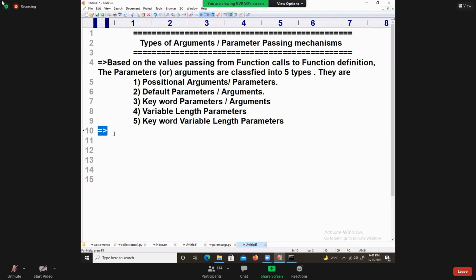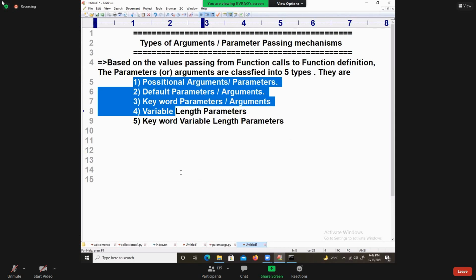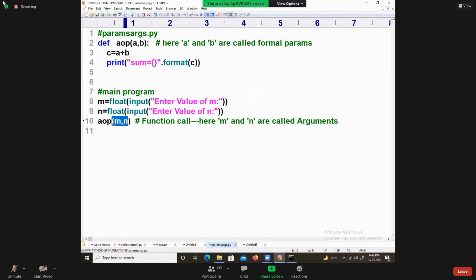First, we will talk about this. Out of these five, what is the default mechanism? The first one is the default mechanism. See how many arguments are there? Two arguments. How many formal parameters are required there? Two.